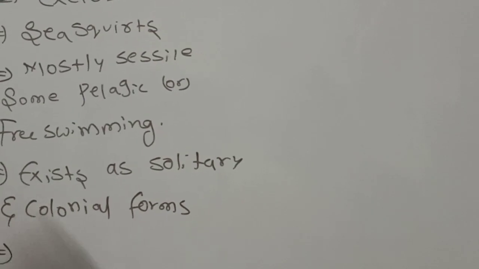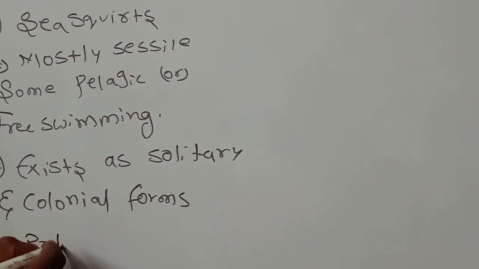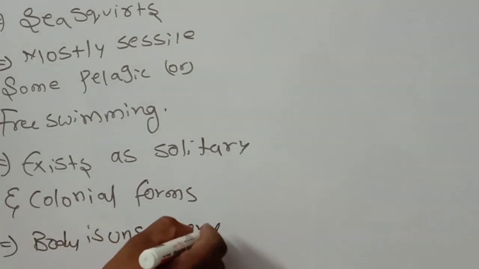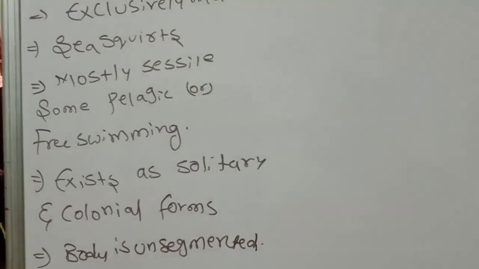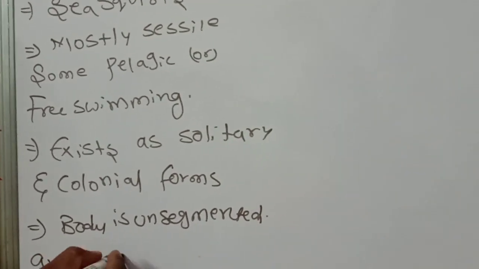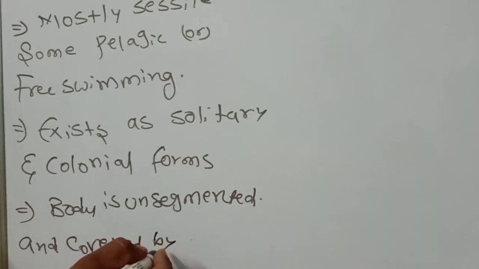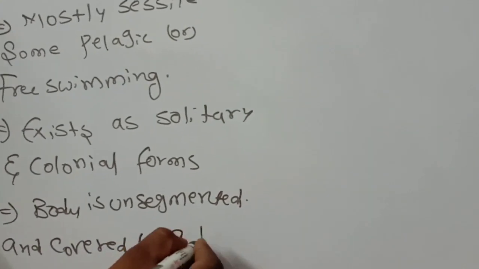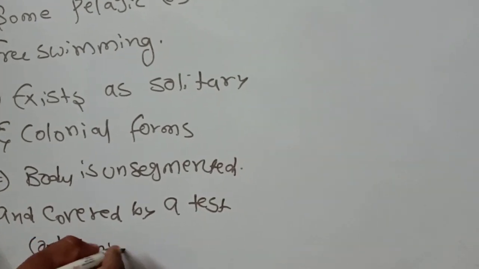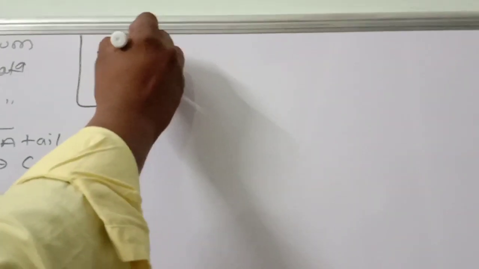Next, another important point: the body is unsegmented and covered by a test or tunic.